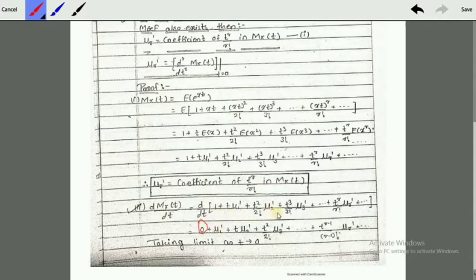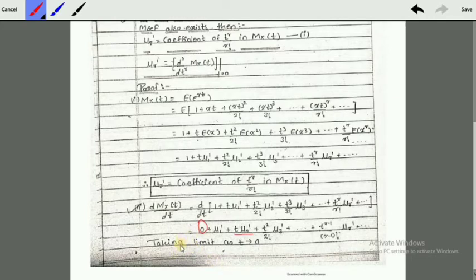Similarly, just apply d by dt to each term. Here the derivative of t square is 2t upon 2 factorial. 2 factorial is 2 into 1, so 2 gets cancelled and it will remain t into mu 2 prime. Similarly, t cube upon 3 factorial mu 3 prime will give us t square upon 2 factorial mu 3 prime. Similarly for the rth term and up to infinity.